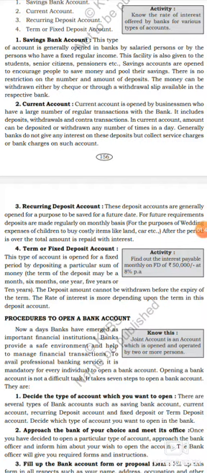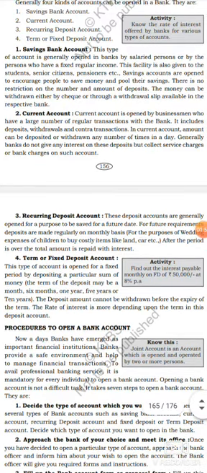Listen dear students, first one is savings bank account. This type of account is generally opened in banks by salaried persons or by persons who have a fixed regular income. Got it? Who opens the savings bank account?